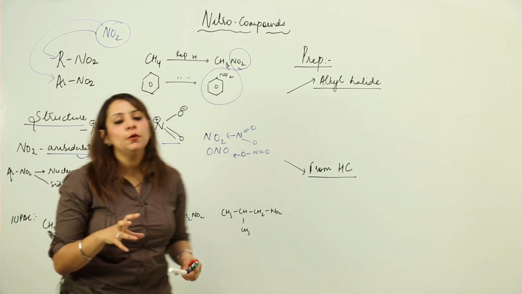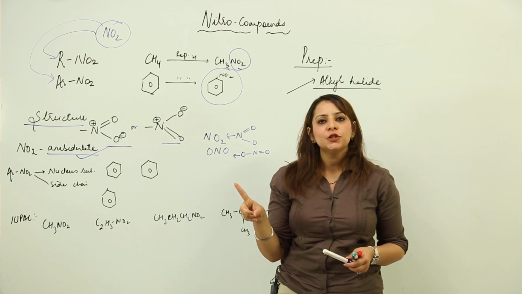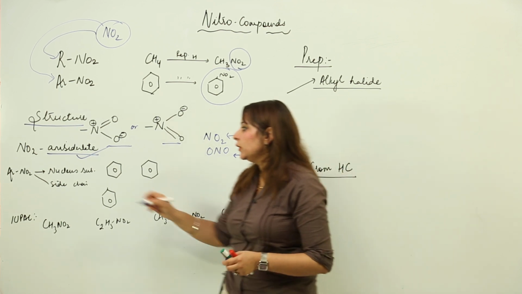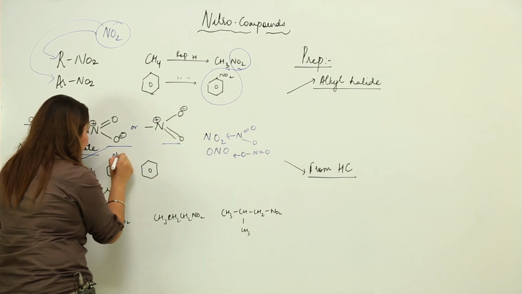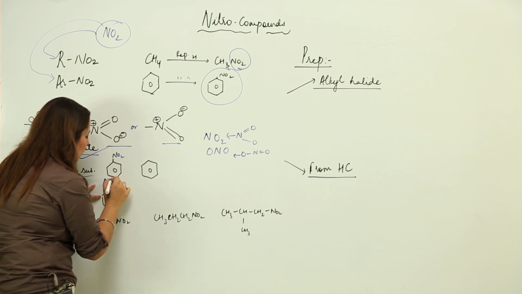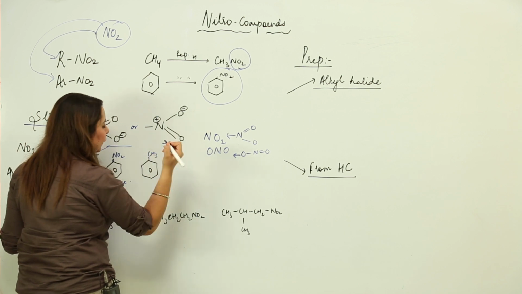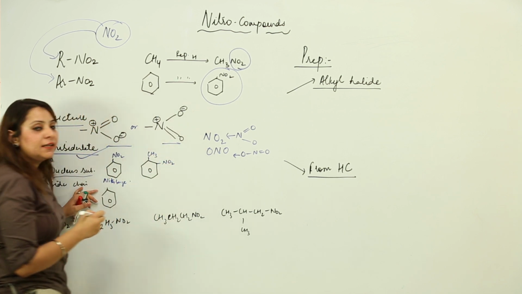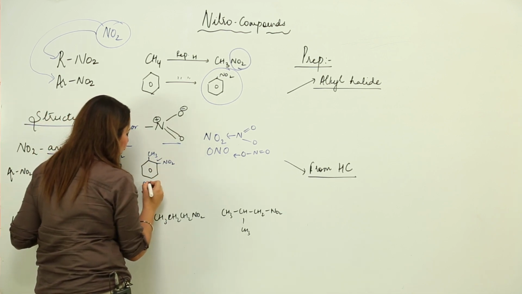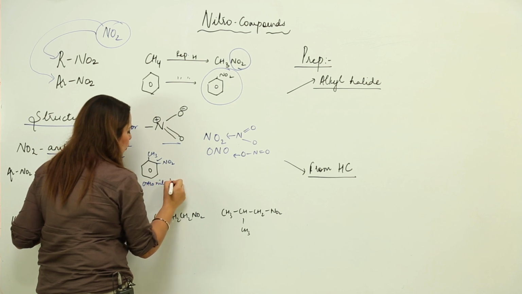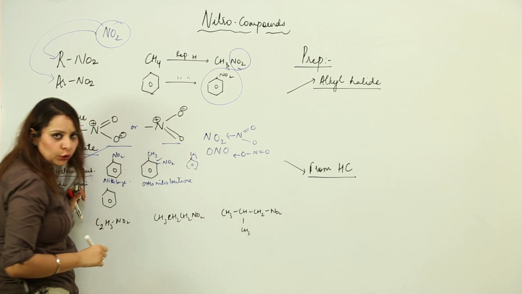Now if we talk about the aromatic nitro compounds, they are of two types, nucleus substituted and side chain substituted. The nucleus substituted one is that in which the nitro group is directly attached to the benzene ring, for example nitrobenzene. Here suppose I have some other group, but NO2 is still directly attached to the ring, then this is the ortho position. So it is ortho nitro toluene. Why toluene? Because benzene with CH3 group is called toluene.